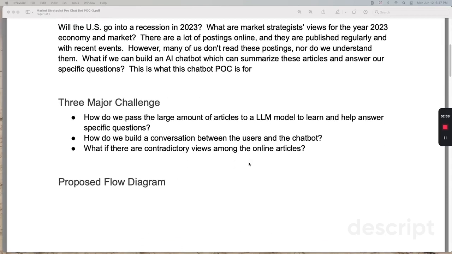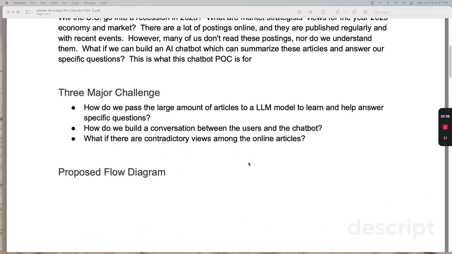There are three major challenges to build this chatbot. I'm going to go over them as we go through the proof of concept code. First, and very important, how do we pass that large amount of articles, which can be thousands of lines long, to a large language model to learn and help answer specific questions? A LangChain vector database to correlate similarity between the query and the information in the articles will help with that.